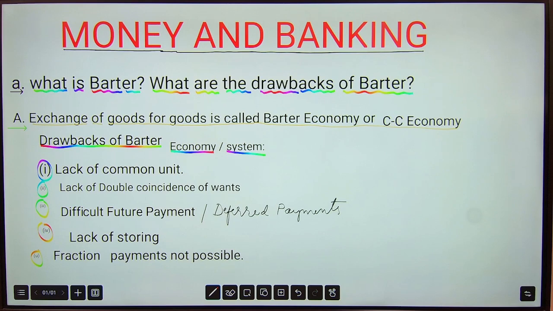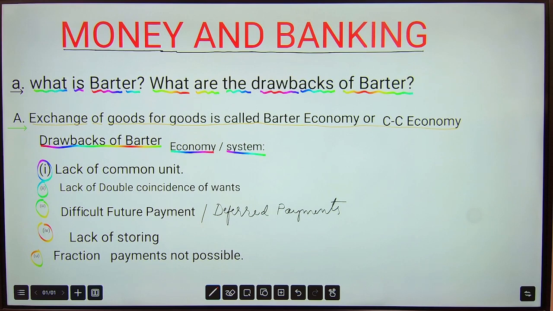That means both should be in need of each other's commodities. That is double coincidence. It's a very rare occasion. If the fellow who has a cow wants to buy a car, he can't get it in exchange for an elephant. That's a double coincidence of wants, which is very rare. These days money has solved this problem.